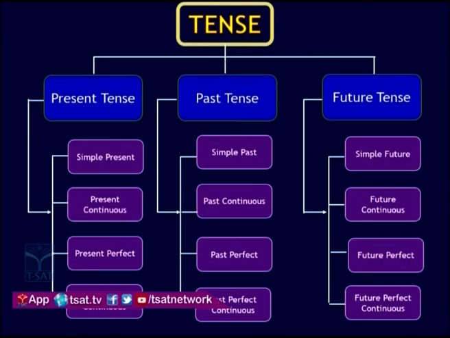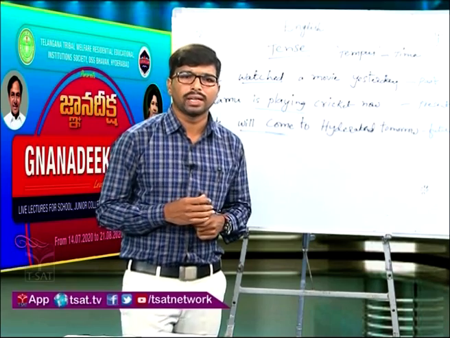Under the past tense: simple past, past continuous, past perfect, past perfect continuous. Next one will be the future tense. Under the future tense: simple future, future continuous, future perfect, future perfect continuous. So, these all are 12 tenses in English.